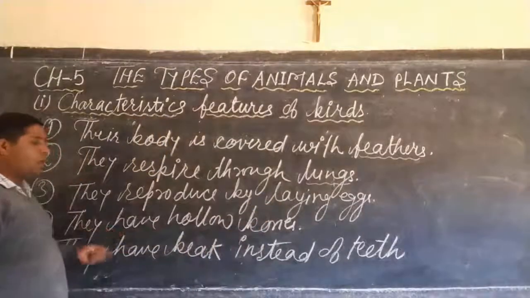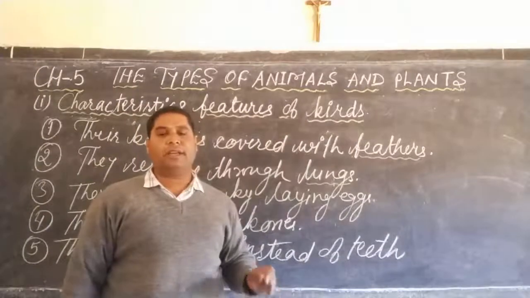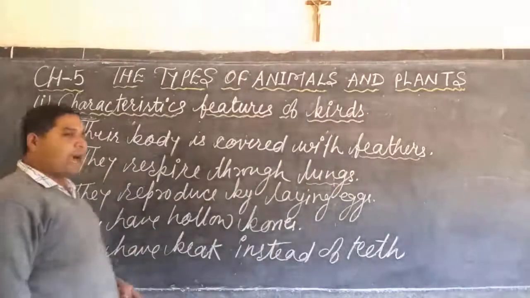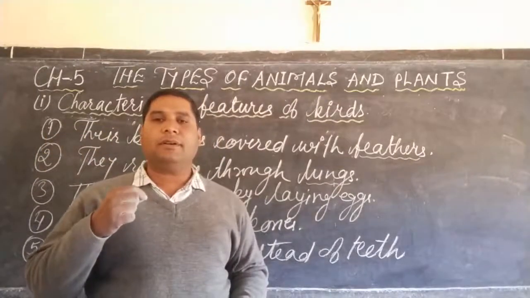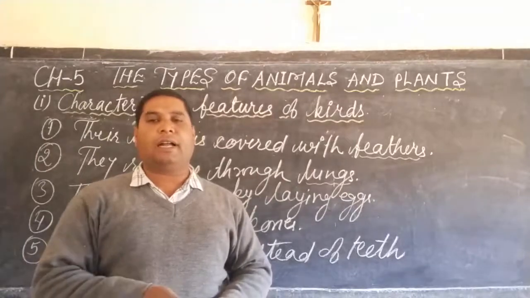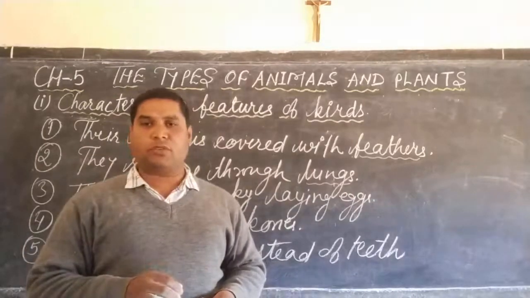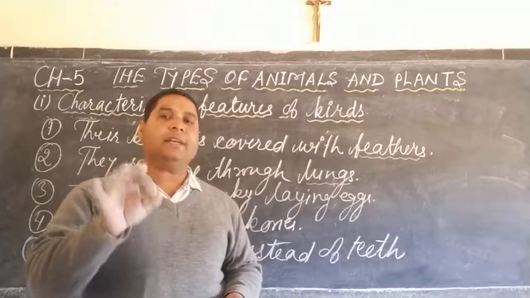They have hollow bones. All the bones inside a bird's body are hollow. Fifth, they have a beak. Instead of teeth, they have beaks. And they are warm-blooded animals. Dear student, you should know birds are warm-blooded animals.